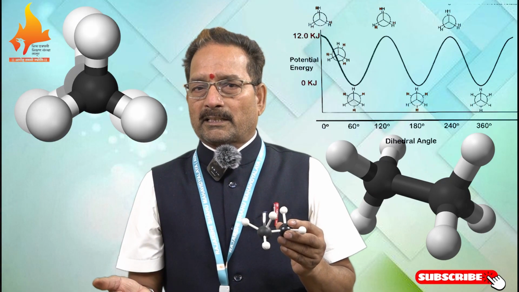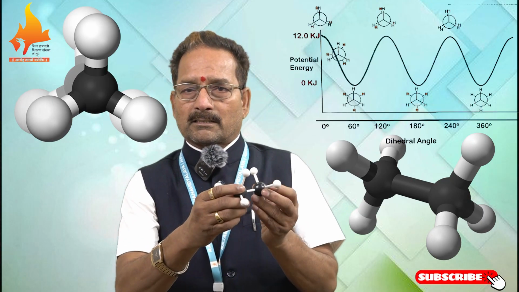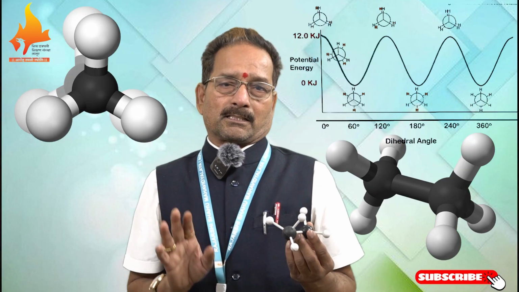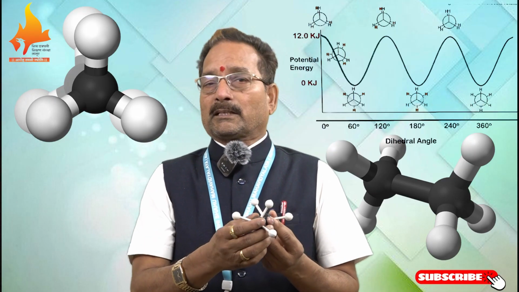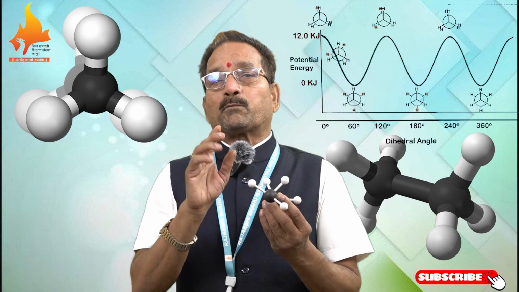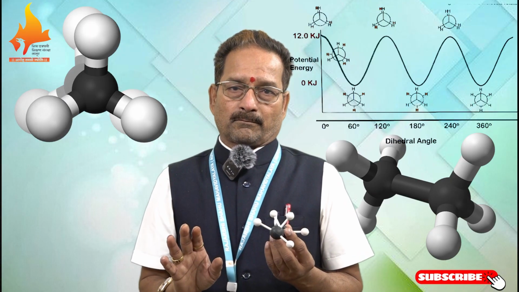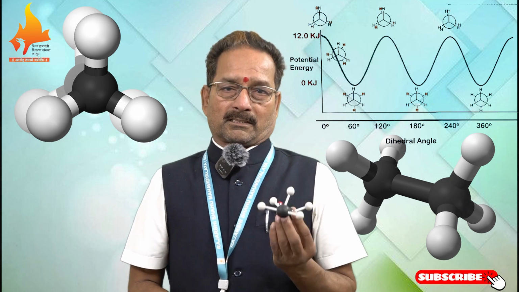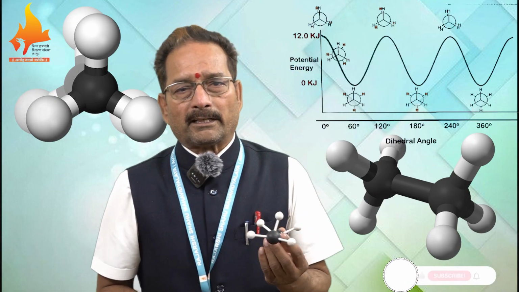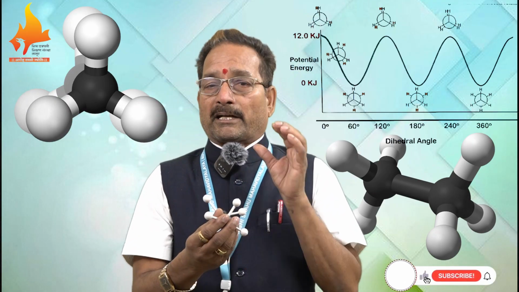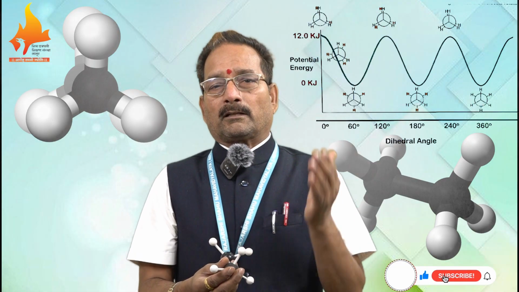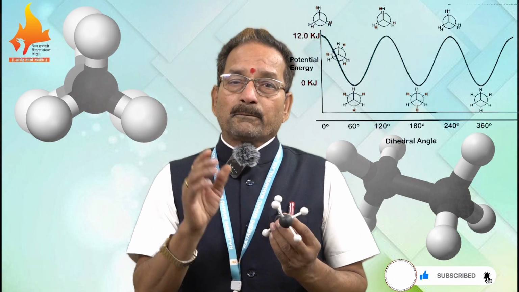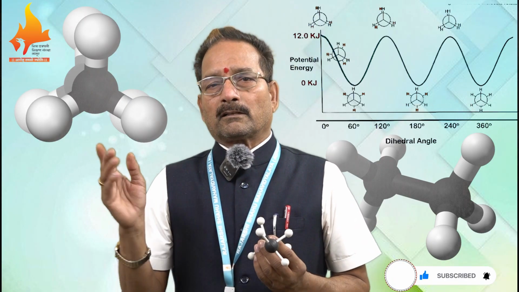We know that the relation between stability and potential energy is inverse. As potential energy decreases, stability increases. From this, we can say that the stability of the staggered form is more than that of the eclipsed form, or the staggered form is more stable than the eclipsed form.